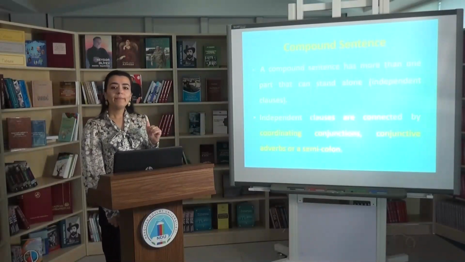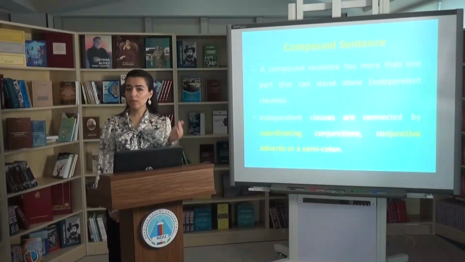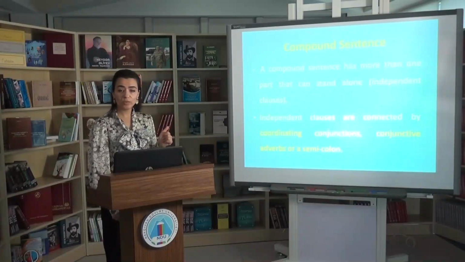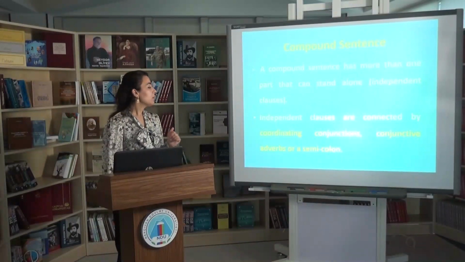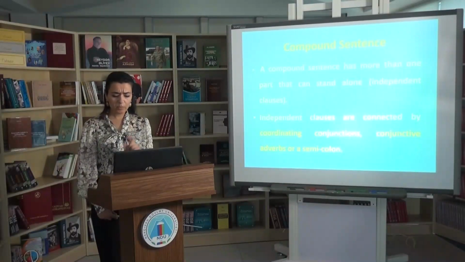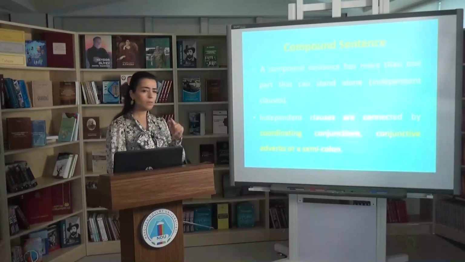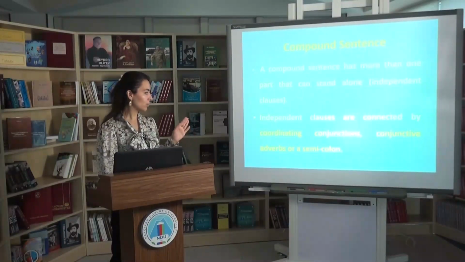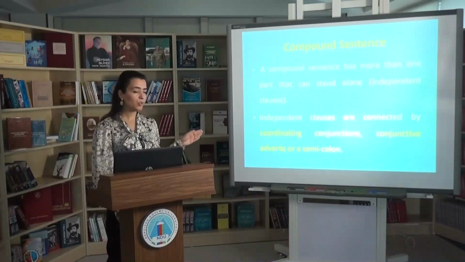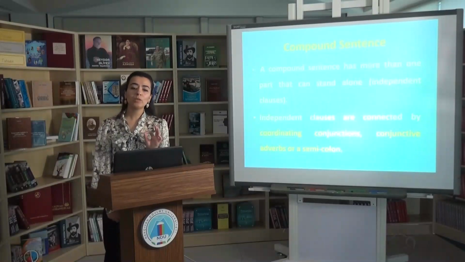We can use these independent clauses freely in different situations, as different sentences. Independent clauses are connected by means of conjunctions. What kind of conjunctions? Of course, coordinating conjunctions and conjunctive adverbs, or a semicolon. At this point, I would like to give some information about coordinating conjunctions. In our next steps, I will have more information about coordinating and subordinating conjunctions, but in this situation, I would like to give brief information.